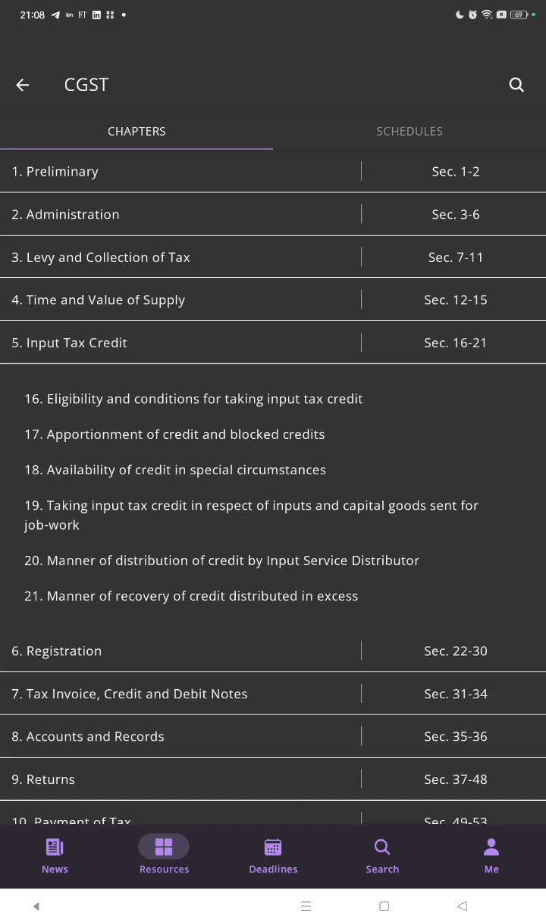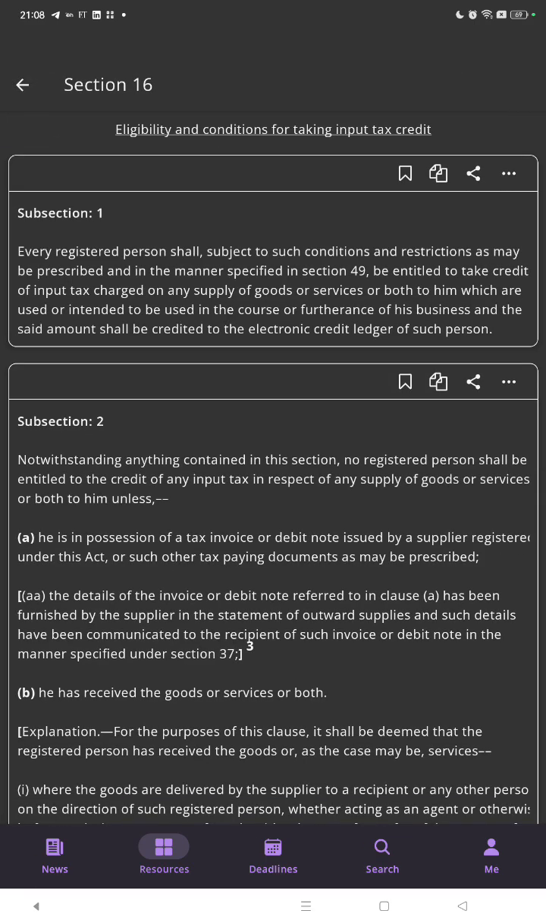Section 16 deals with the eligibility and the conditions for taking input tax credit. Subsection 1: every registered person shall, subject to such conditions and restrictions as may be prescribed and in the manner specified in section 49, be entitled to take credit of input tax charged on any supply of goods or services or both to him which are used or intended to be used in the course or furtherance of his business, and the said amount shall be credited to the electronic credit ledger of such person.